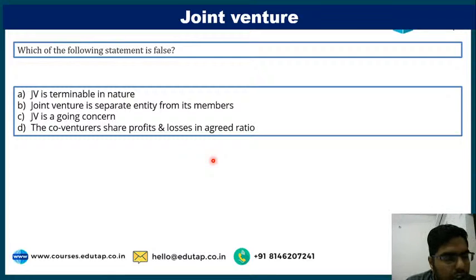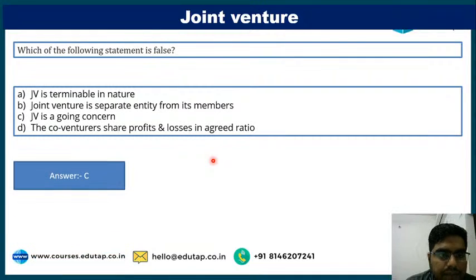Clear? Joint venture is not a going concern, so C is the correct answer here.